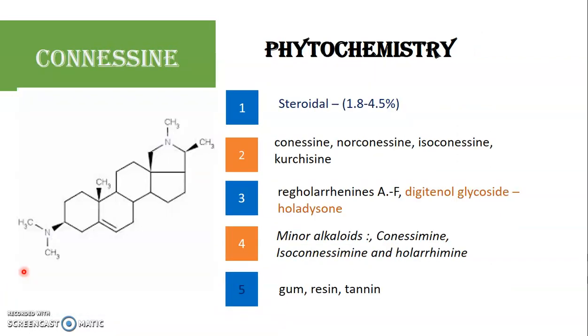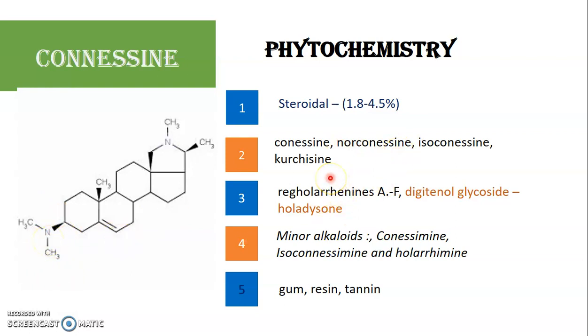Next is the phytochemistry of these alkaloids. They belong to the steroidal class. We can see the steroidal ring over here, the cyclopentanophenanthrene ring. The important constituents are conessine, norconessine, isoconessine and kurchicine. Here we can see the structure of conessine. If it has to be norconessine, we just need to remove this CH3 and replace it by an H. So this is a tertiary amine and norconessine would be a secondary amine.